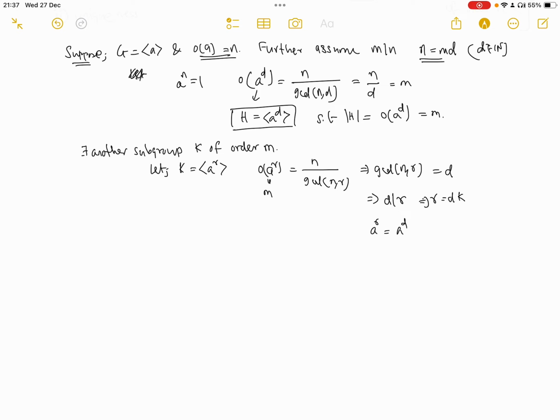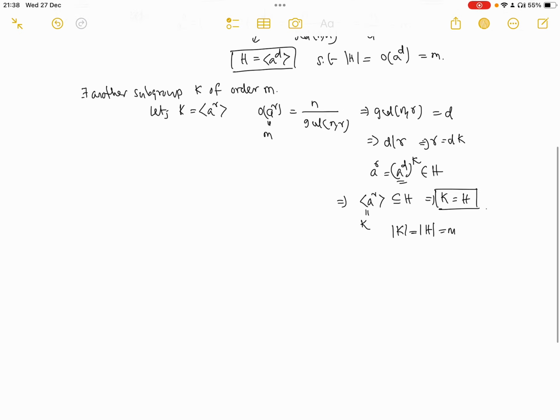This means that a to the power r is a to the power d, raised to k. But a to the power d is in H, so this is in H. So the cyclic subgroup generated by a to the power r is also in H. This is precisely K. And because both of them have the same number of elements, K has to be exactly equal to H. So indeed, for any divisor m, there is a unique subgroup of that order.